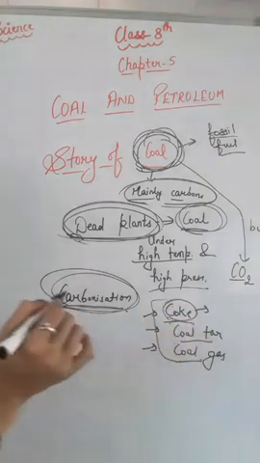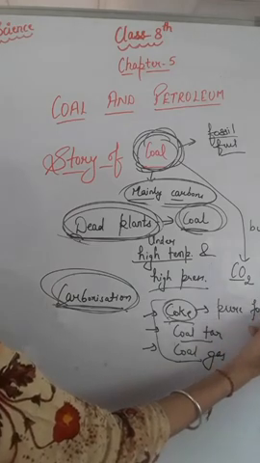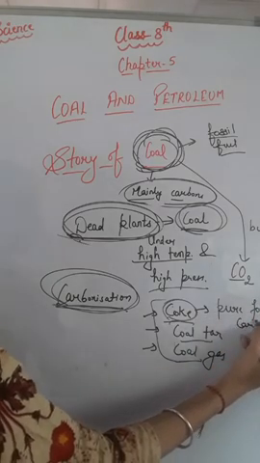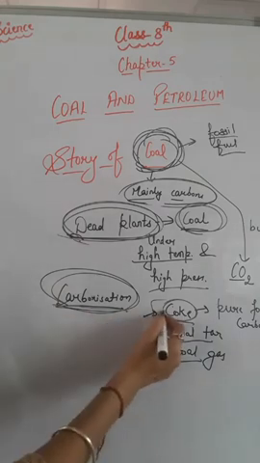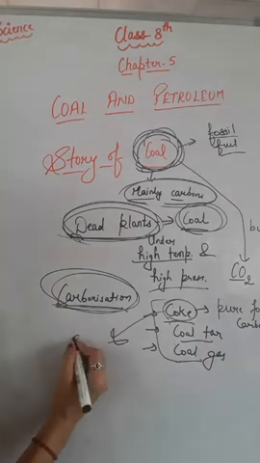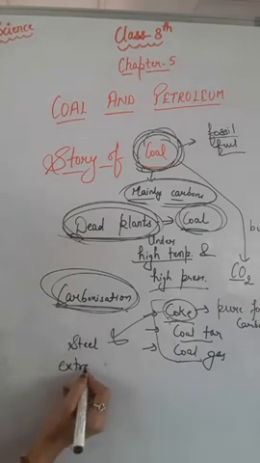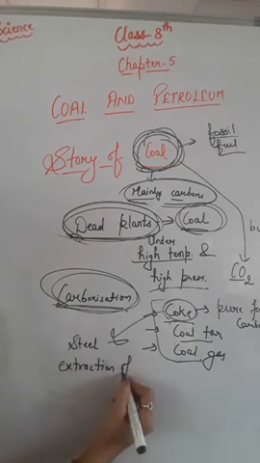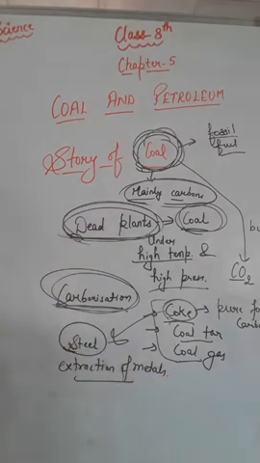So the first one is coke. What is coke? Coke is mainly the pure form of carbon. The symbol of carbon is C, simply C, right? It is a tough, porous and black substance. Where is coke used? Coke is used for the manufacturing of steel and in the extraction of metals also, right? Two important uses of coke are the manufacturing of steel and the extraction of metals.